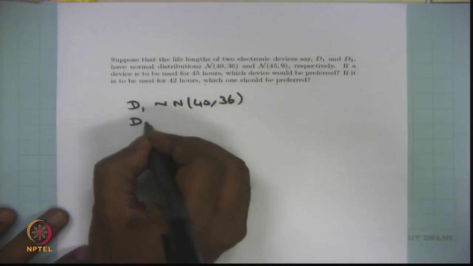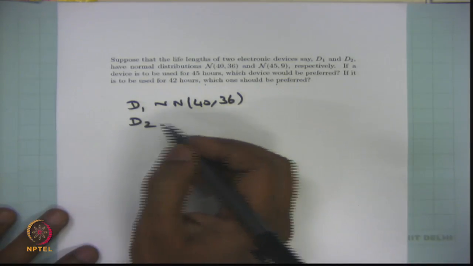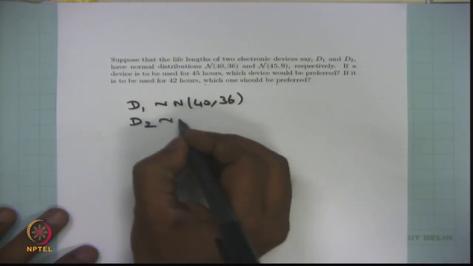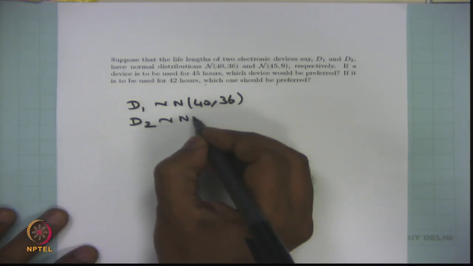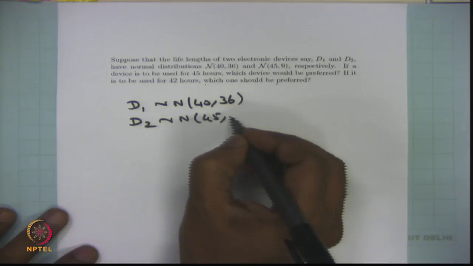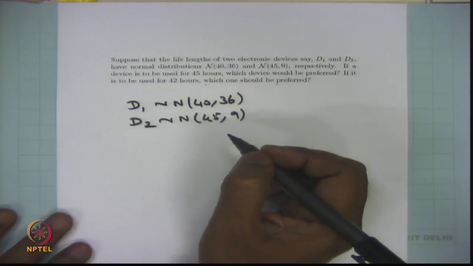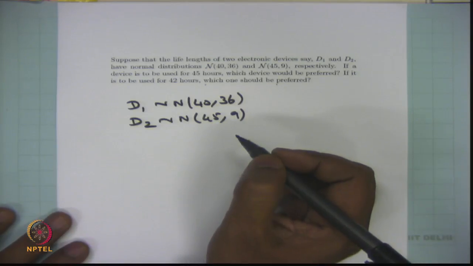Similarly, D2 is a second random variable, which denotes the life length of the second electronic device, which is normally distributed with mean 45 and variance 9. So the question is, if a device is to be used for 45 hours, which device would be preferred?